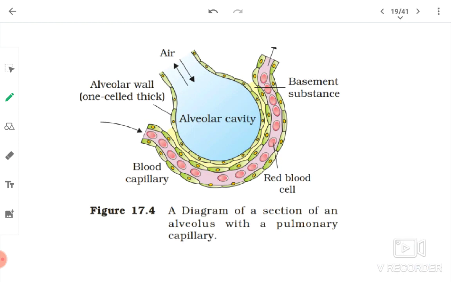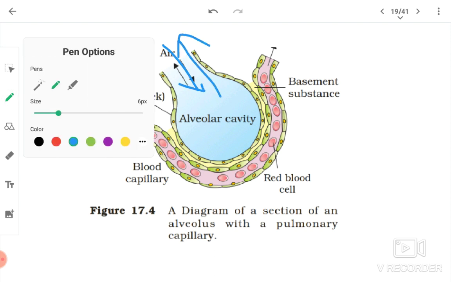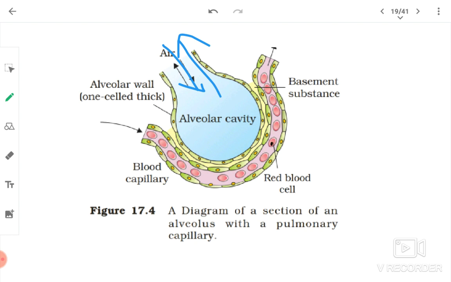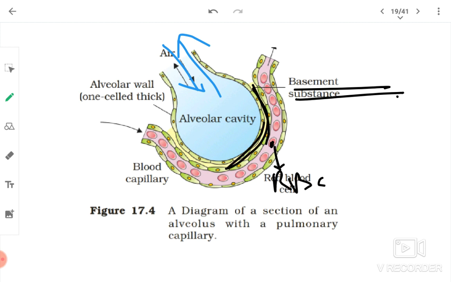This is the diagram of alveoli from NCERT. Air can be drawn in and drawn out from here. Look here, these are RBCs, basement substance, alveolar wall, one cell thick. Look here, one cell thick alveolar walls, and the blood capillaries.